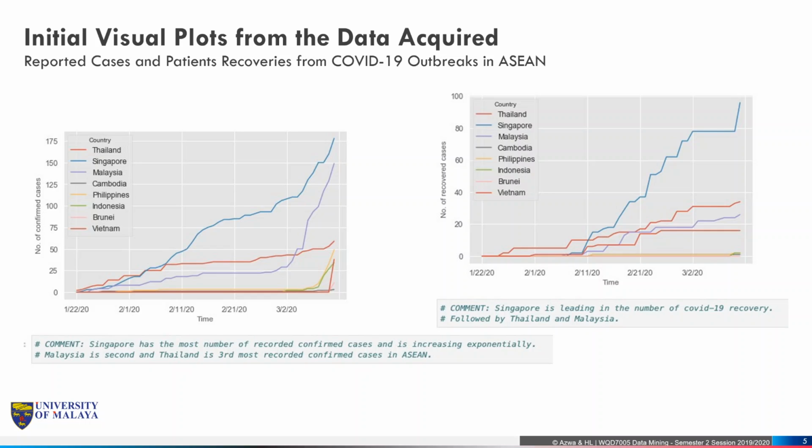However, based on all these charts, the largest number of reported cases that have recovered from the COVID-19 outbreaks is from Singapore, followed by Thailand, and then Malaysia.